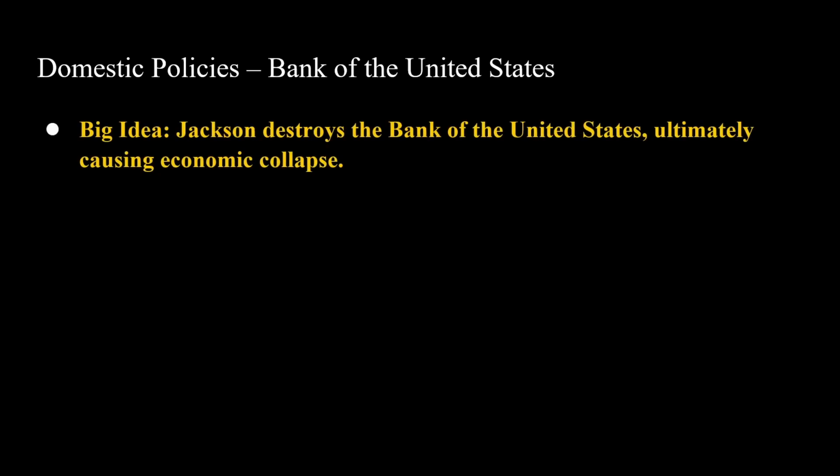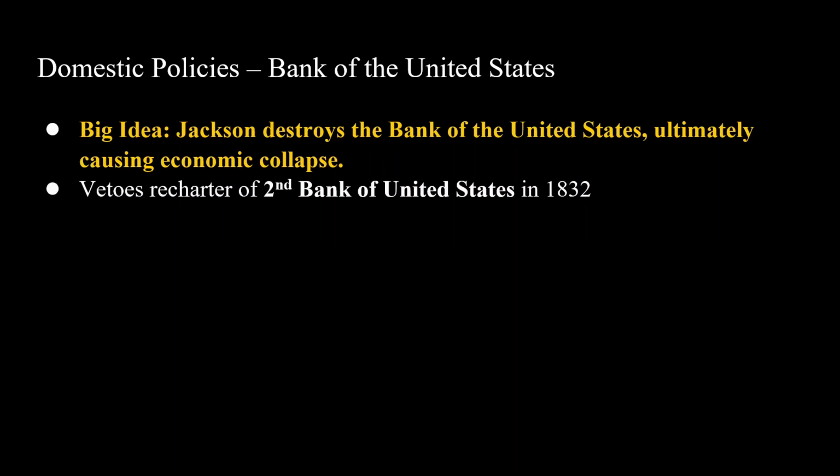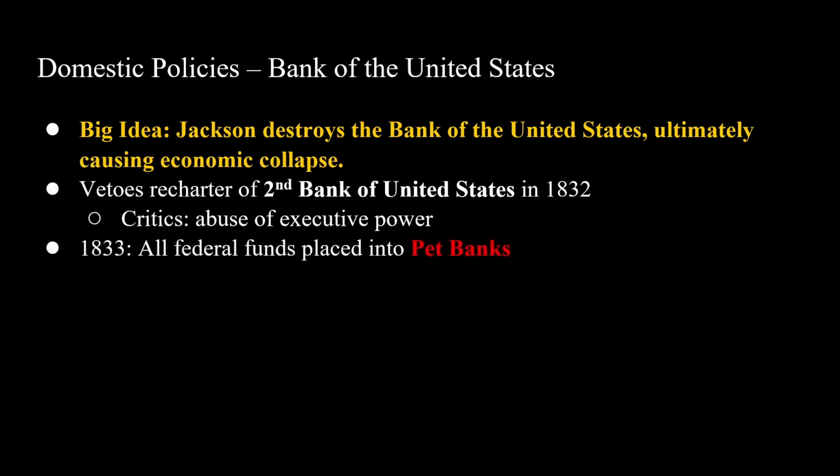Another crazy thing that Jackson does is fight a bank war. The big idea is that Jackson is going to destroy the Bank of the United States, ultimately causing economic collapse. He first vetoes the recharter of the Second Bank of the United States, and critics are going to see this as an abuse of executive power. After all, Jackson actually vetoes more than all the previous presidents combined. In 1833, Jackson is going to place all federal funds in pet banks, banks loyal to the Democratic Party.